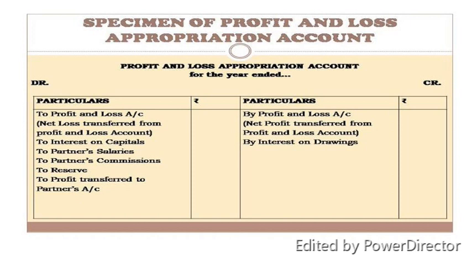Now, in some cases, there will be general reserves, which are taken into the PL appropriation on the debit side. General reserve is actually the sum of money which is required at the times of crisis, but that money has to be kept away as a fund for every bad situation for the firm to fight back.